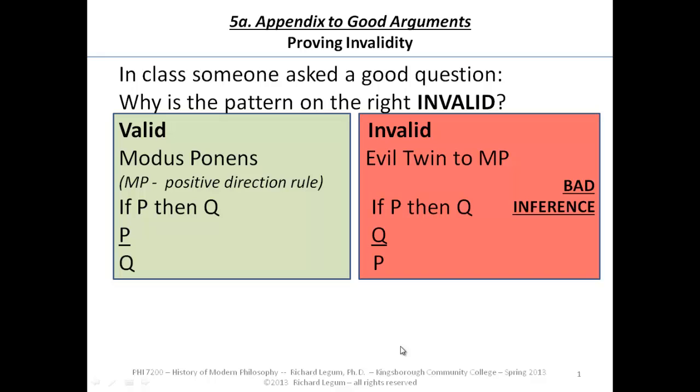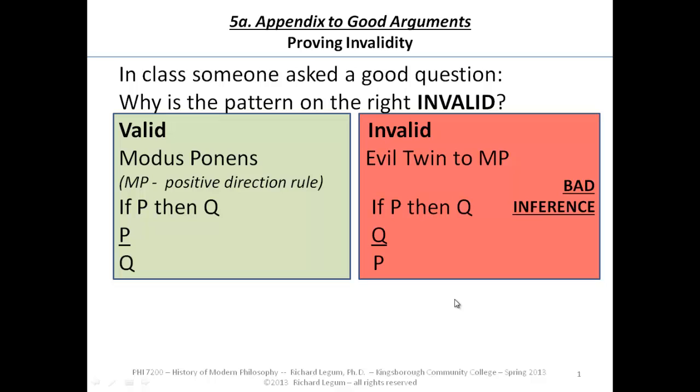And somebody had asked me, how are we going to know that the good inferences are the good ones and the bad inferences are the bad ones? That is, why is the pattern on the right invalid? You told me modus ponens, MP, the positive direction rule, left to right. If P, then Q, P, therefore Q. You said that's valid. The truth of the premises guarantees the truth of the conclusion. But why isn't that true of what I'm calling now the evil twin, reversing the second premise and the conclusion here? If P, then Q, Q, therefore P.